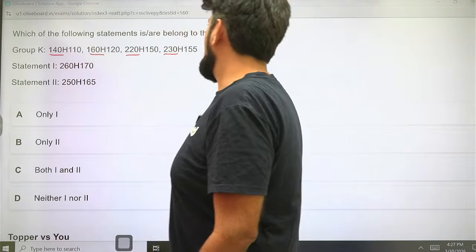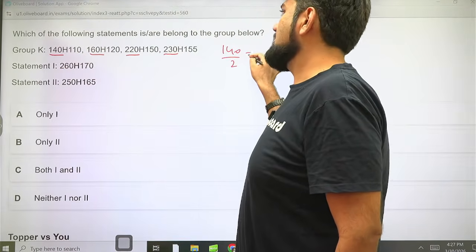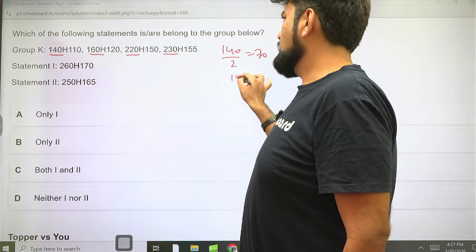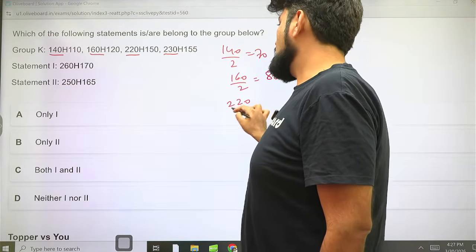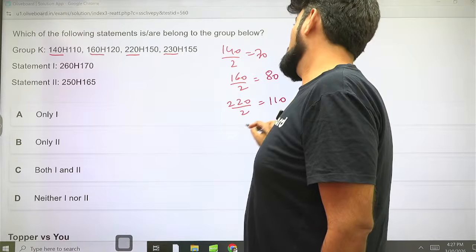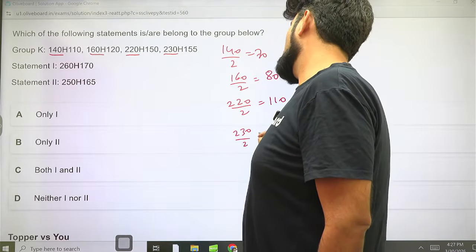Okay. If I divide 140 by 2, what do I get? I get 70. If I divide 160 by 2, what do I get? I get 80. If I divide 220 by 2, what do I get? I get 110. If I divide 230 by 2, what do I get? I get 115.